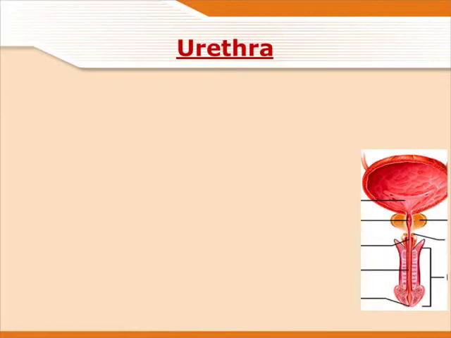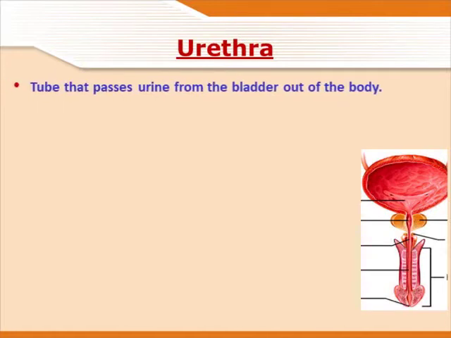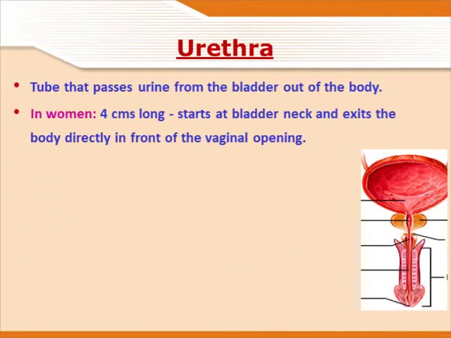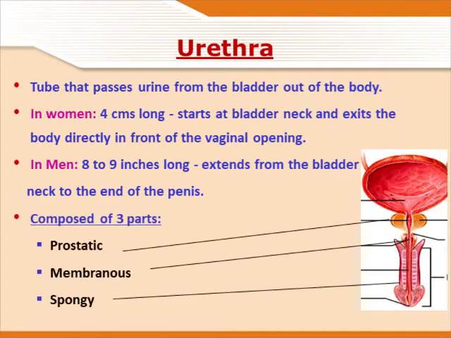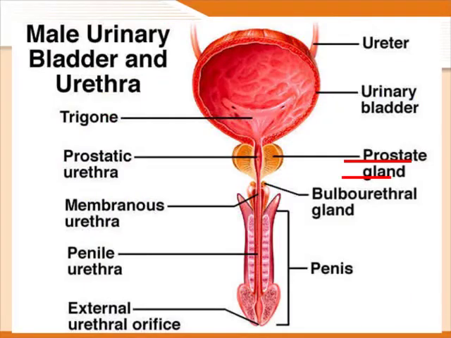The last part of the urinary system, which passes urine out of the body, is known as the urethra. In women it is 4 cm long, while in men it is 8 to 9 inches long. The urethra is made up of 3 important parts, of which the most important part to remember is the prostatic urethra. This part is known as the prostatic urethra because of one gland known as the prostate gland. You can clearly see in this image that the prostatic urethra is surrounded by the prostate gland.